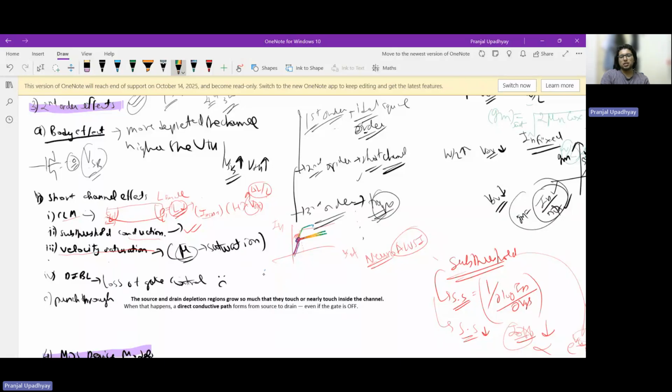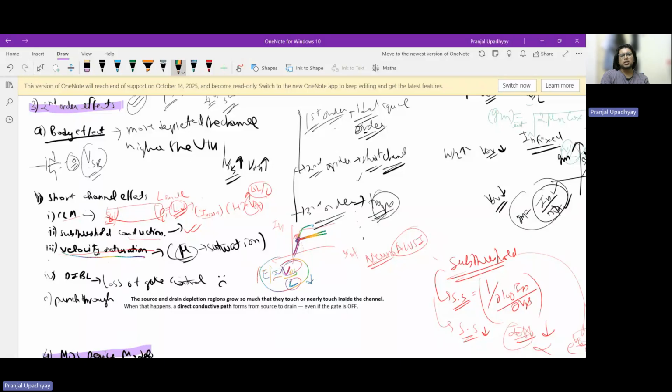We know that electric field is what? It is voltage by length of the channel, speaking in very approximate terms, and I'm only talking about magnitude. So if I'm decreasing my L for a fixed VDS, the electric field will increase, and so the tendency of velocity saturation, of mobility saturating, will increase. So that is one of the reasons that velocity saturation happens, specifically in short channels.